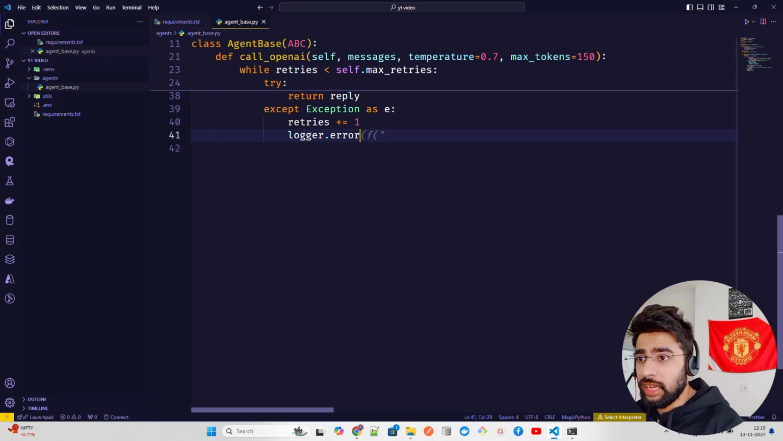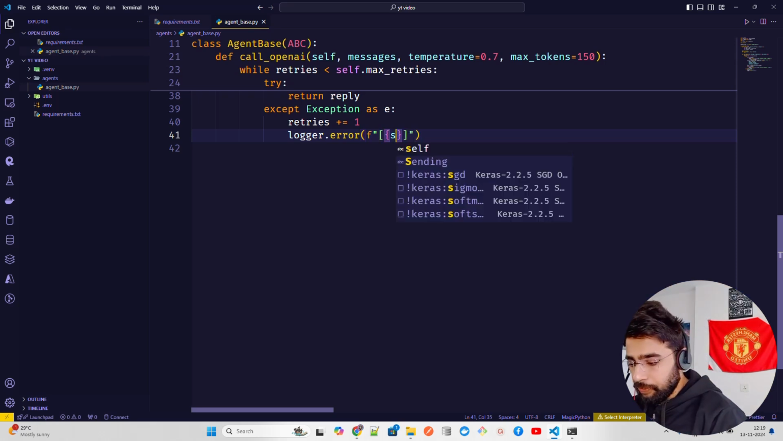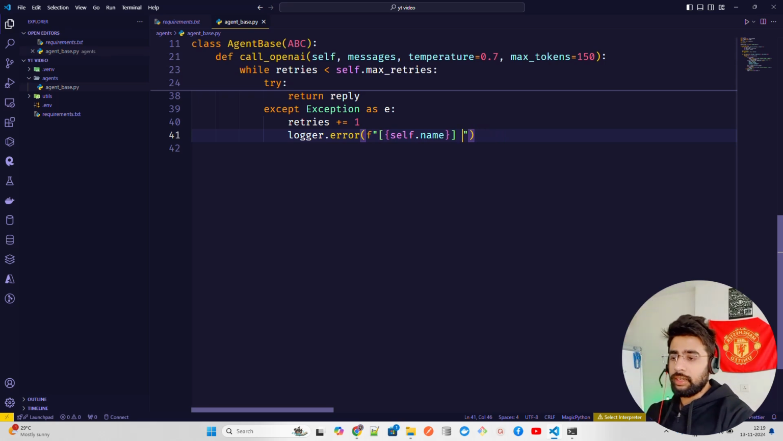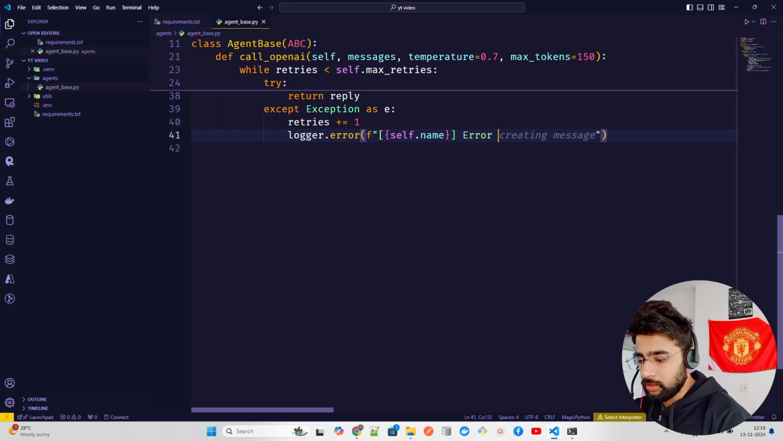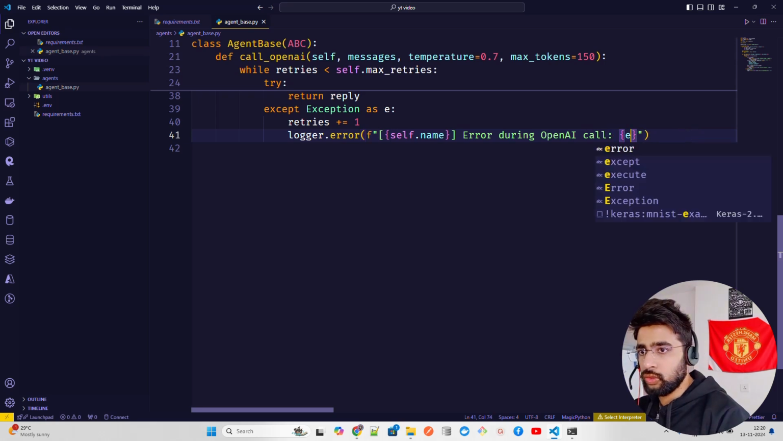And in this we're going to write F, because we are also writing it in the file, F, and self.name, and I'm just going to write probably error during OpenAI calls or something. OpenAI call or something, right? This is your error, and then it goes E, and then we can have retry as well.